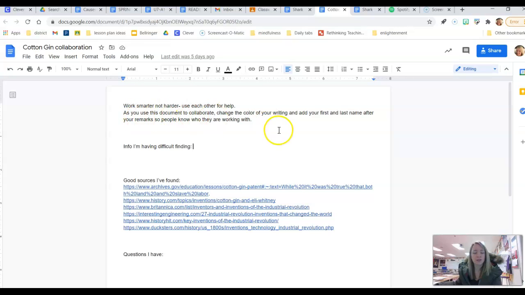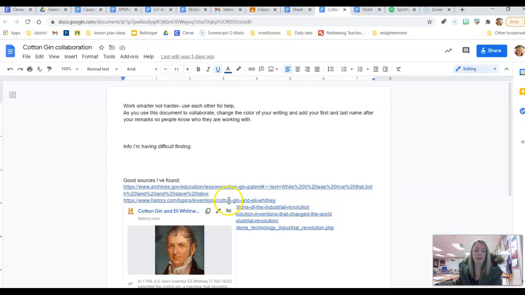All right, as you use this document to collaborate, you might want to change the color of your writing, and then add your name so that people understand who wrote something and who they're working with. You could write right here information that you're having difficulty finding. So for example, if you're having a hard time finding out how your invention might be a bad thing, right? Okay, maybe put it there. Maybe you're having a hard time coming up with a slogan. And then as you find good sources, right, hook each other up, guys. Paste them right here.